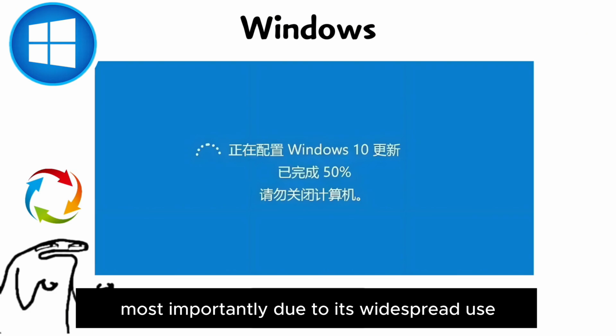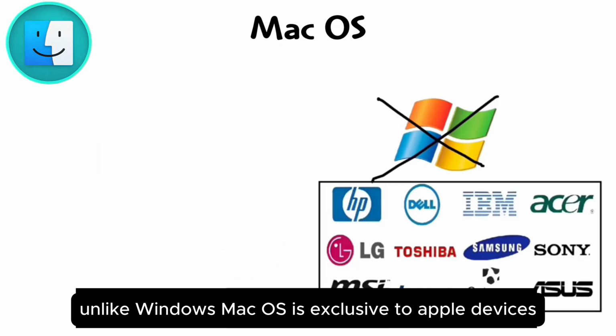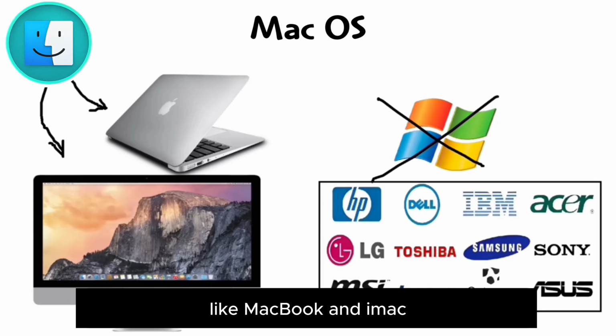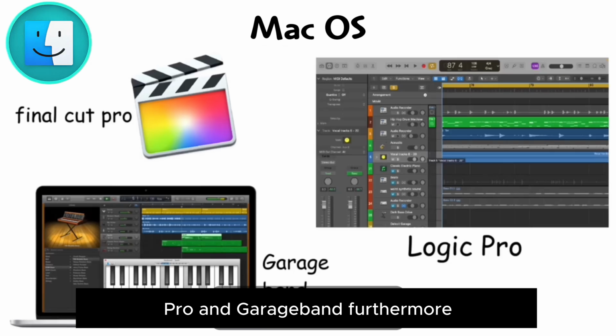macOS. This is the Mac computer operating system launched by Apple in 2001. Unlike Windows, macOS is exclusive to Apple devices like MacBook and iMac. This makes macOS very stable and smooth, making it a top choice for many professionals and creatives for tasks like video editing, graphic design, and even music creation. macOS supports a wide range of professional applications, such as Final Cut Pro, Logic Pro, and GarageBand.